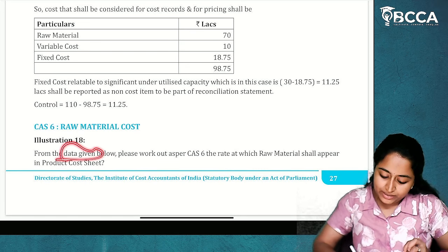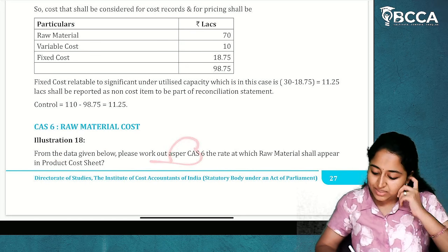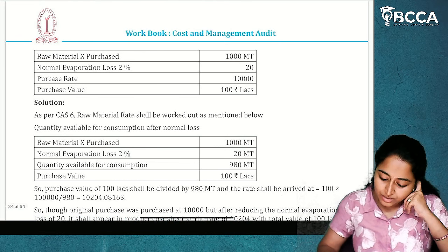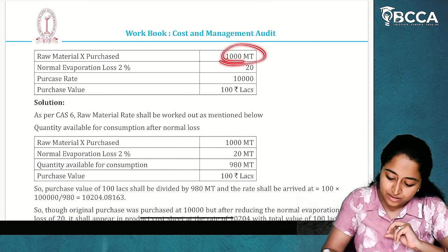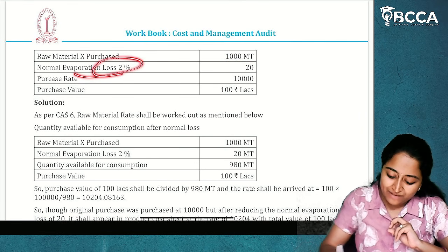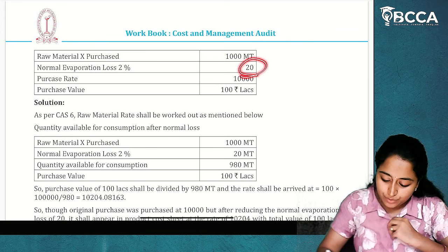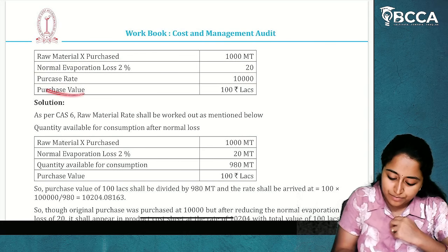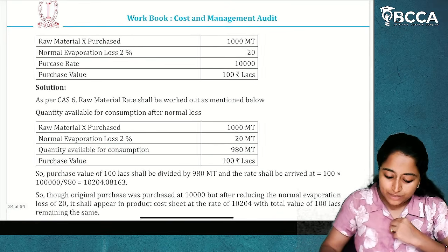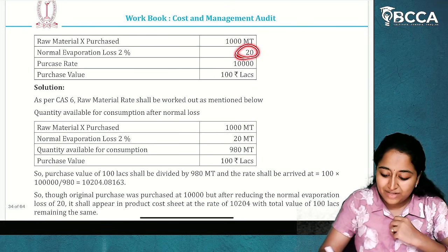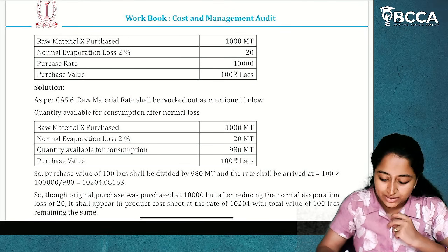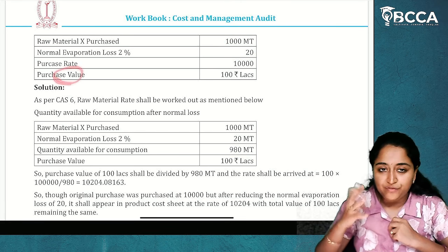From the following data given below, please work out as per CAS 6 the rate at which raw material shall appear in the product cost sheet. Raw material quantity 100,000 MT. Normal evaporation loss is 2%, which is 20. And purchase rate is given 10,000. Purchase value is 100 lakhs. Whenever there is a normal evaporation loss, this will be considered in units. So, we'll eliminate that in units. So 980 MT, but there will be no difference in the value.